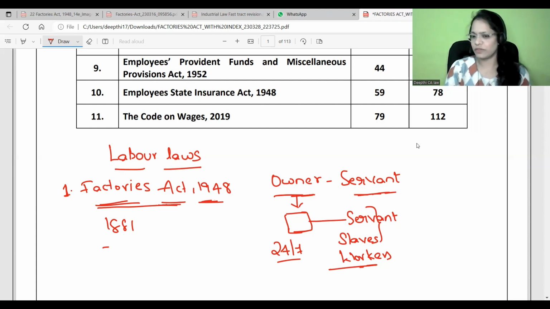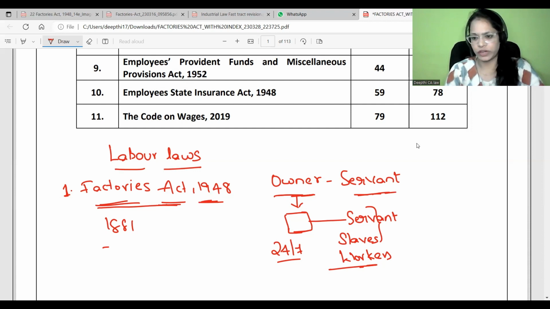By the name itself, you can understand that the Factories Act 1948 is applicable to all factories. In factories, who will be working? Of course, workers. I'll tell you another purpose also.